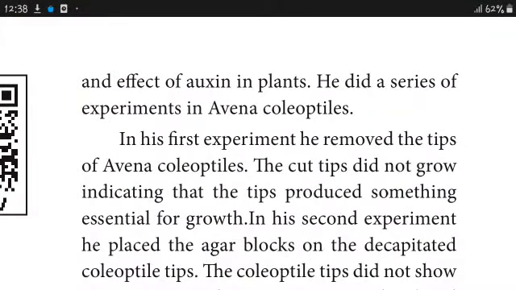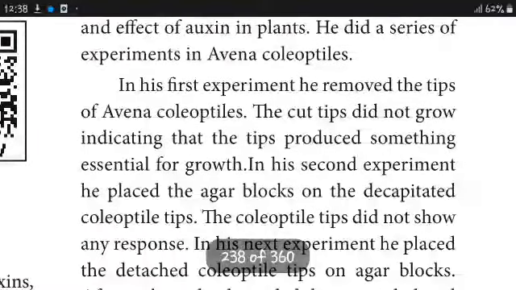He did a series of experiments on coleoptiles. In his first experiment, he removed the tips of the shoot, and the cut shoots did not grow, indicating the tips produce something essential for growth. In his second experiment, he placed an agar block.